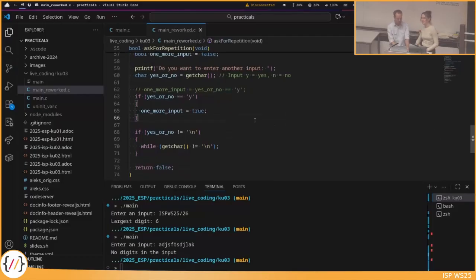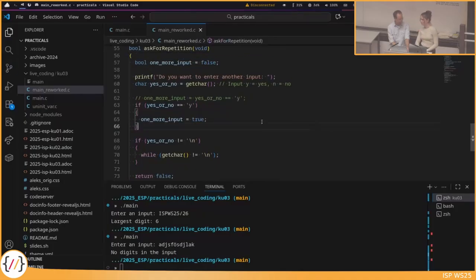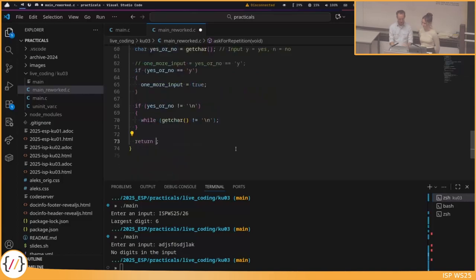Yeah, and maybe try to figure out why we need the else in my other program. In the program before, you could look at this at home. Why do we need the else in this if in my previous program without functions? Yeah. And then finally in this function, we of course don't need to return like this default value that I introduced before, but I specify now the right value, which is one more input. Okay.